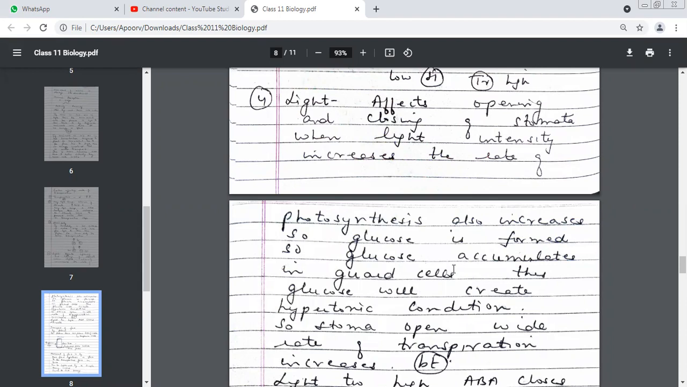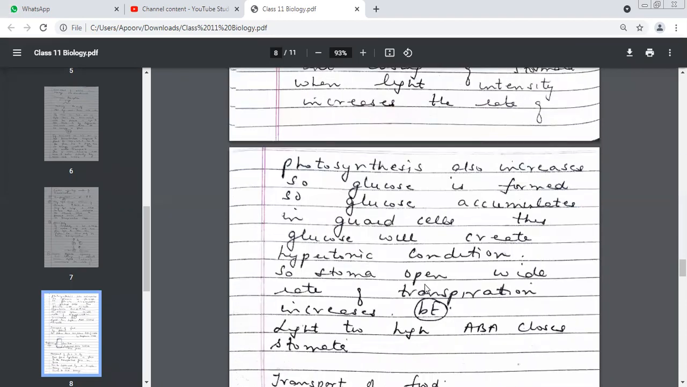So when so much glucose is deposited in the guard cells, the concentration of glucose increases. What will happen to the guard cells? The guard cells come in hypertonic condition. And we know that water always moves from hyper to hypo, so water starts moving into the guard cells. Stomata opens wide and the rate of transpiration again increases.